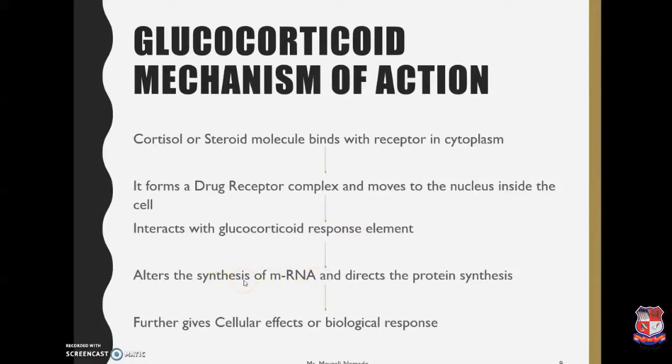Now we have seen that there are three specific domains. So in the nucleus there is DNA, and it gets bound to the DNA binding domain and alters the synthesis of the mRNA, and it directs protein synthesis. Further, it gives a biological action, or a cellular effect or biological response, to a particular organ in our body.